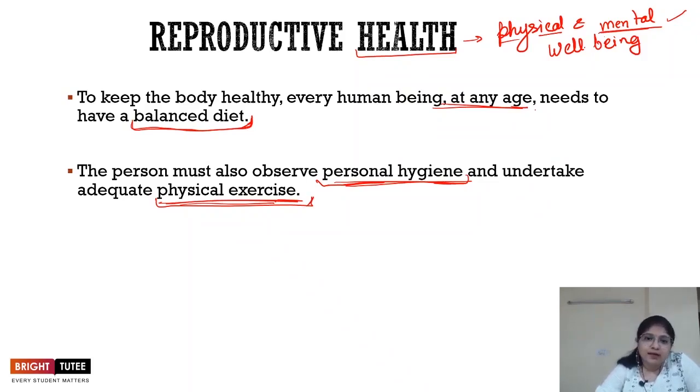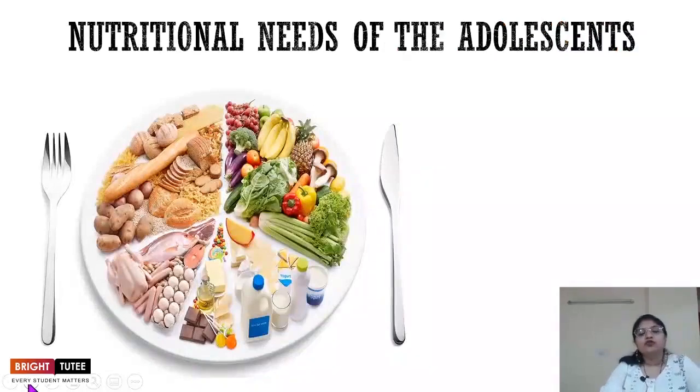Why are we discussing this again? To remind you why we need to discuss this particular aspect, that is your food, your mental health and your physical well-being, because during the adolescence age maximum growth of body and mind is taking place. An adolescent needs to take care of all these things to become a healthy and successful adult. The very first thing that we are going to talk about is the nutritional needs of adolescents.